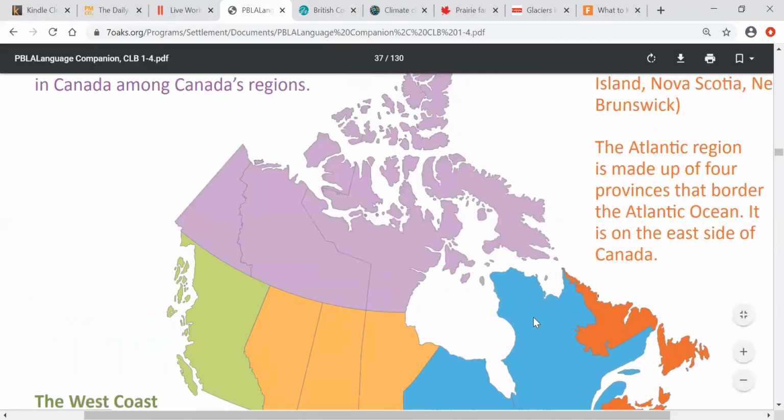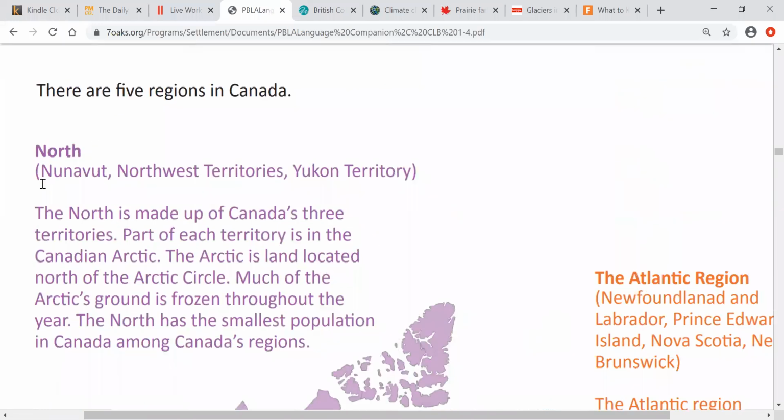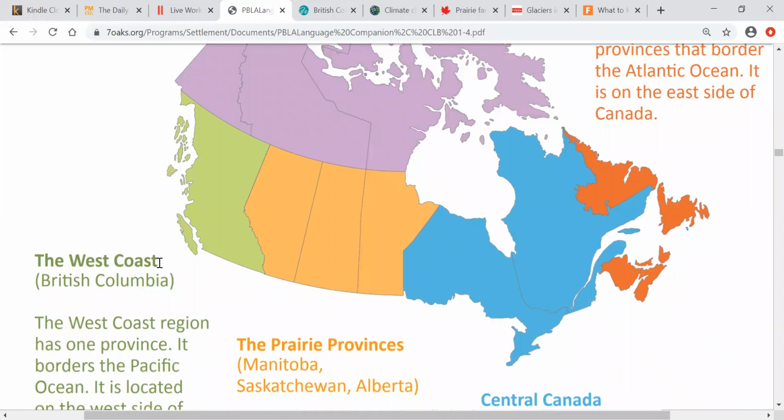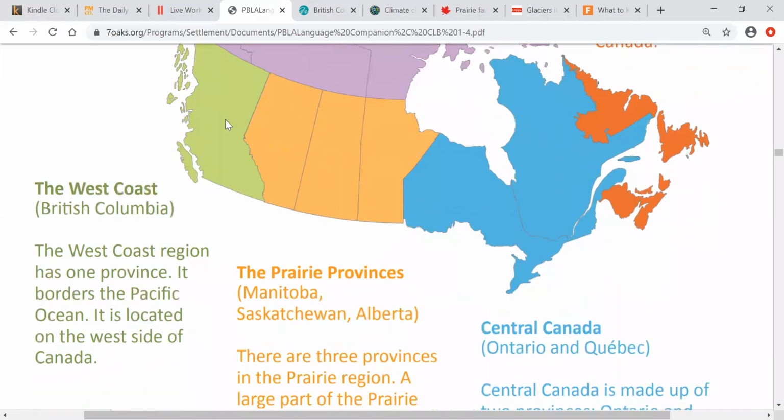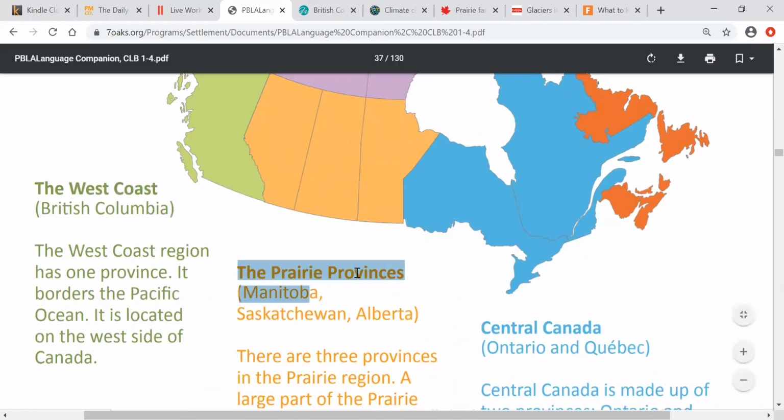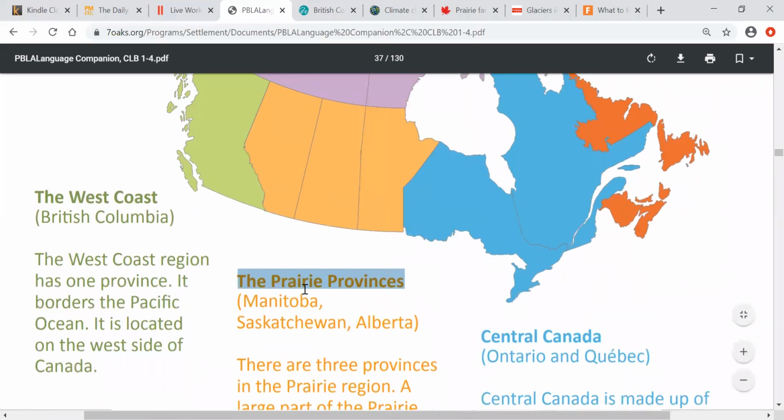Okay, so we did how many regions? 2. First region, the North. Second region, the West Coast. Now let's talk about the prairie provinces. The prairie provinces. What is prairie? Prairie, I will tell you. First of all, how many provinces do you think are in the prairie provinces? How many do you see?